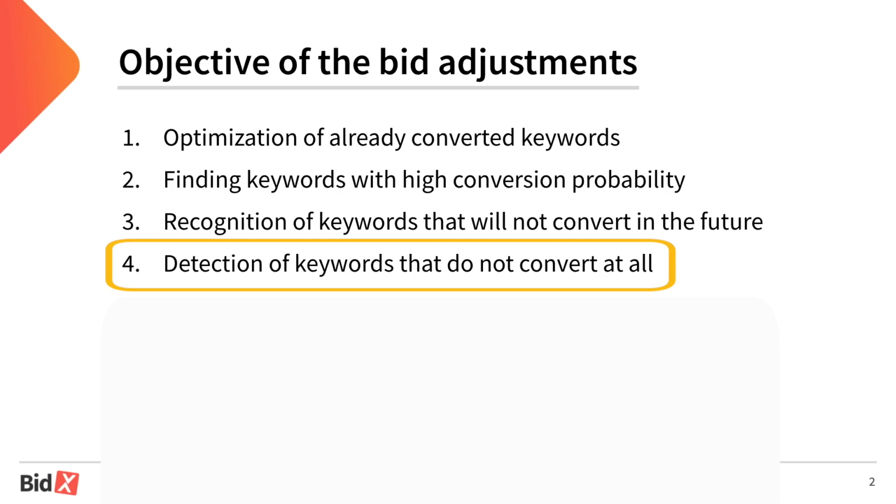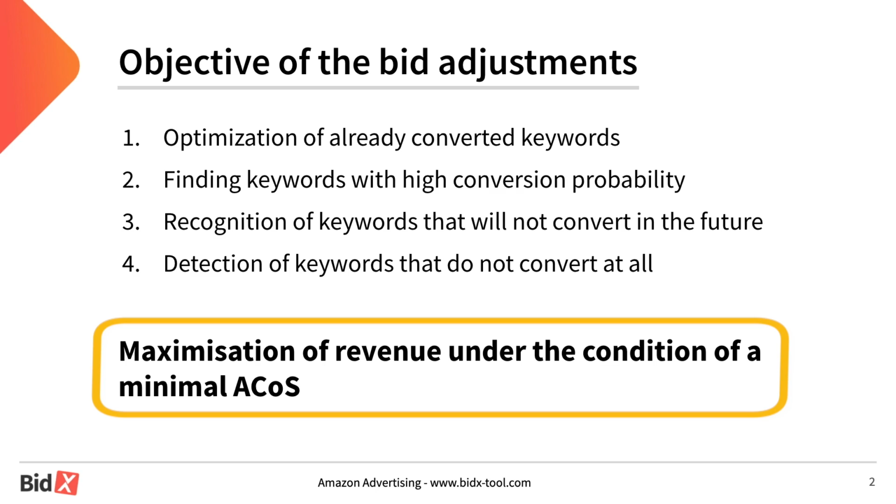The fourth goal of the bid adjustment is to identify keywords that will not convert at all in the future. For example, keywords that generate clicks and thus costs, but no sales. All of this, of course, has the big goal of maximizing revenues, and this is subject to a predetermined target ACoS value. Let us now come to the fundamentals for an adjustment.